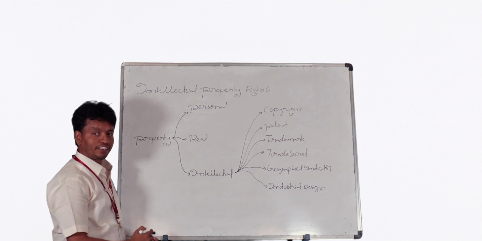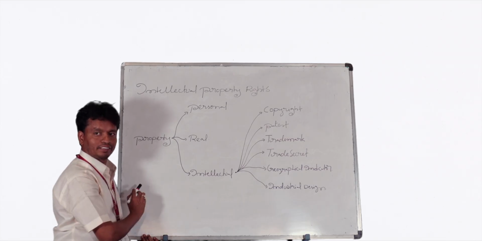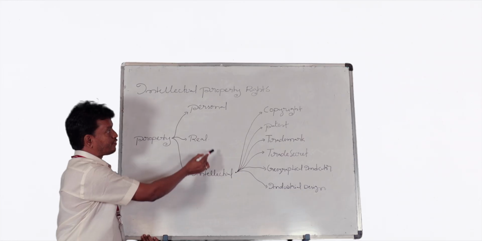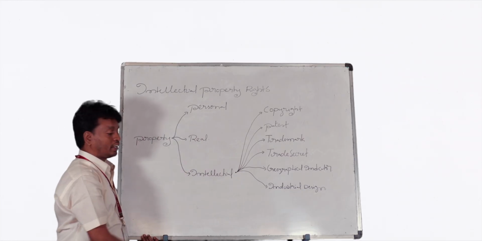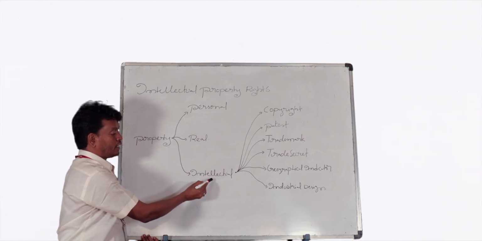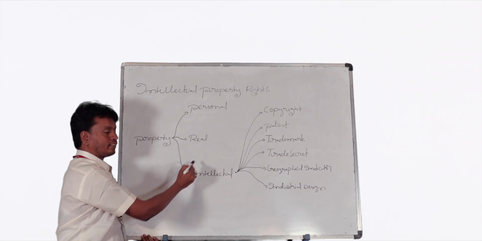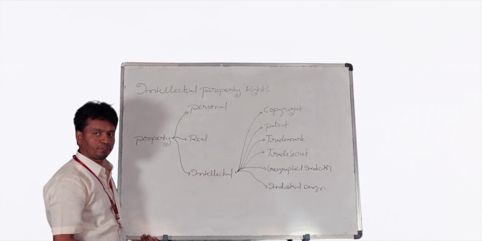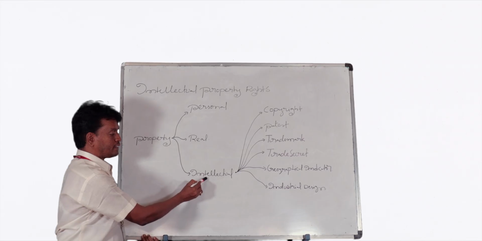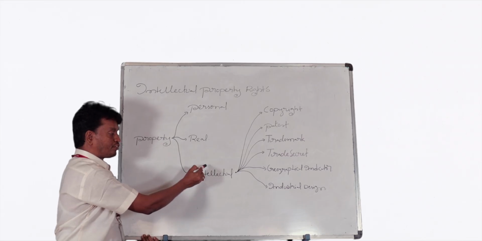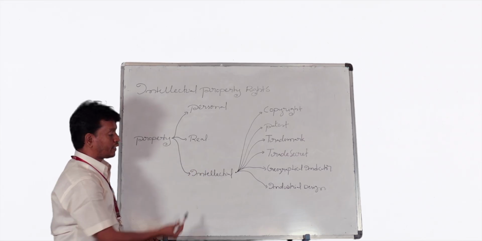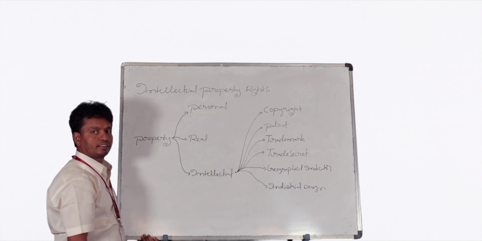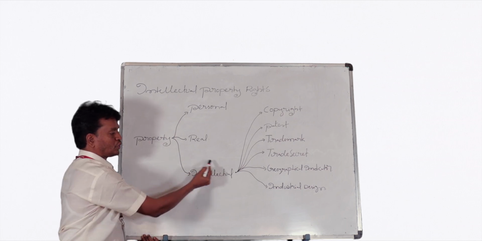Coming to the third one, intellectual property. Intellectual property is a property which arises from your intellectual activity. Intellectual property is a property which arises from your talent. Shall I repeat once again? Intellectual property is a property which comes from your talent. That is why this is intellectual property.